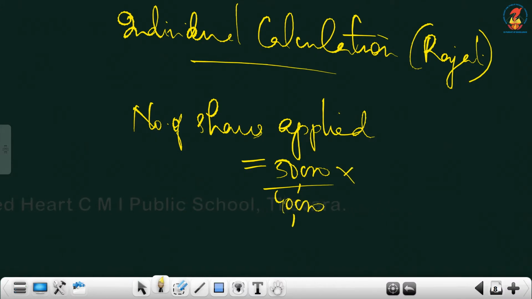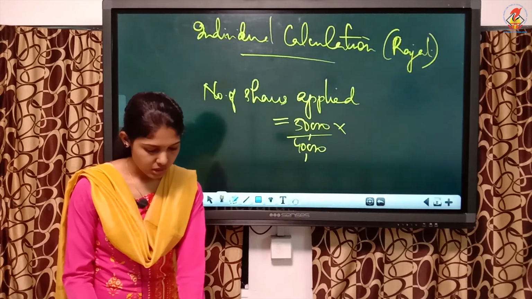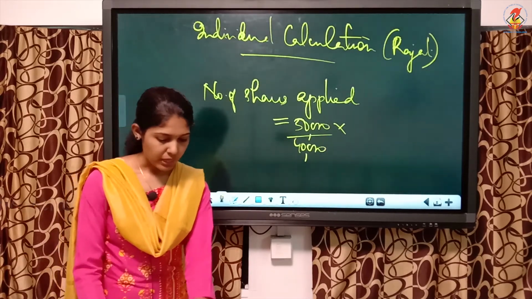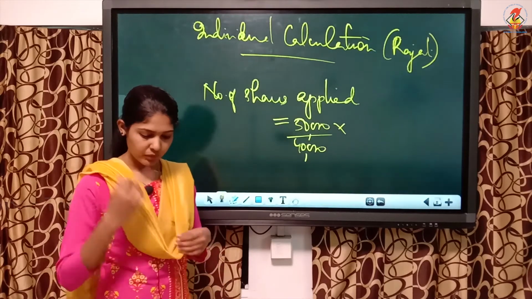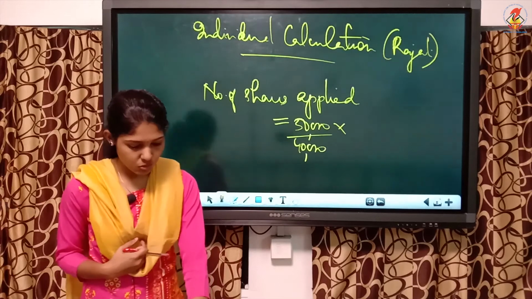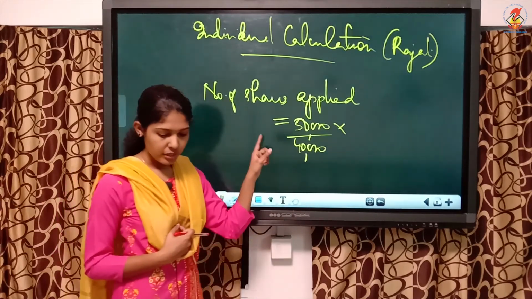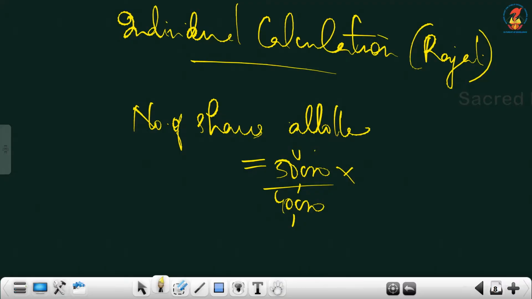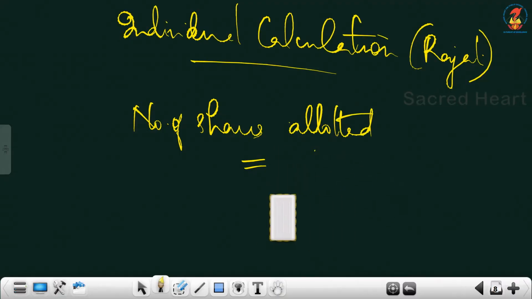So I have separately given, you just have to take the figures. Applied number is given in the question, so actually you have to compute the allotted shares.